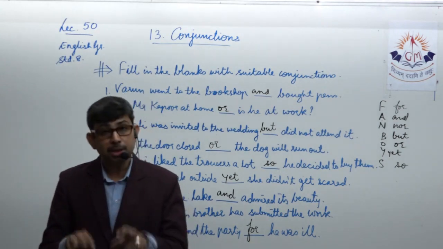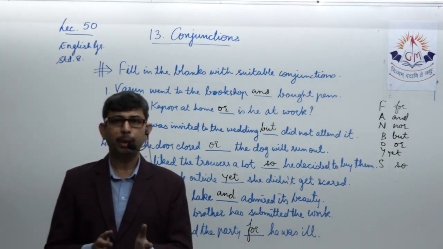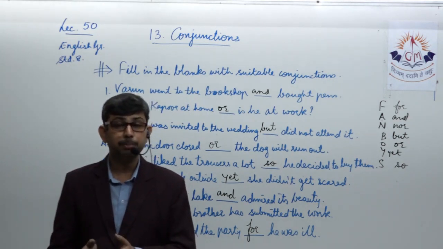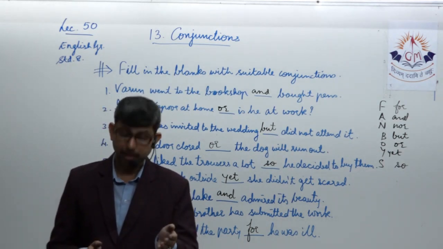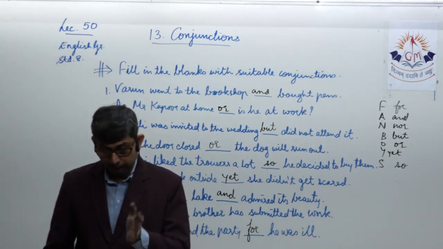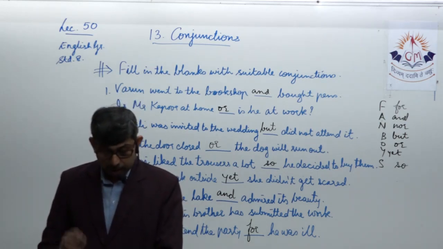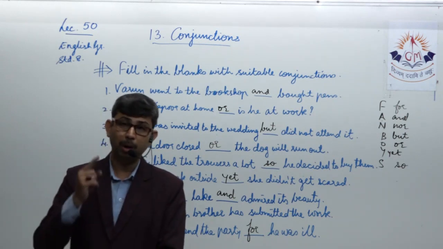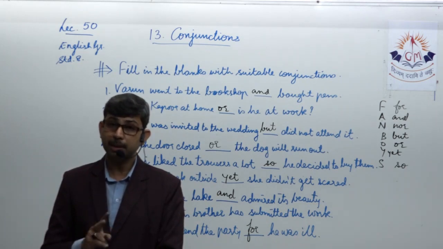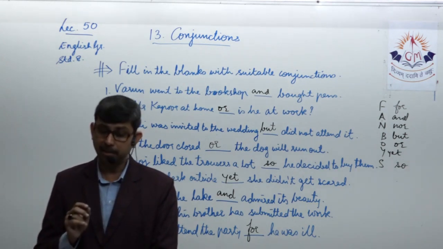So when you're trying to express an opposite idea with the negative first and then the positive one, we tend to use the coordinating conjunction "but", rather than the word "yet". You can compare the previous sentence, "he has plenty of money yet he is not contented", with "he is slow but he is steady". In one place we have used "yet" and in the other place we have used "but", though both were expressing opposite ideas. So be careful when you use "but" and "yet".